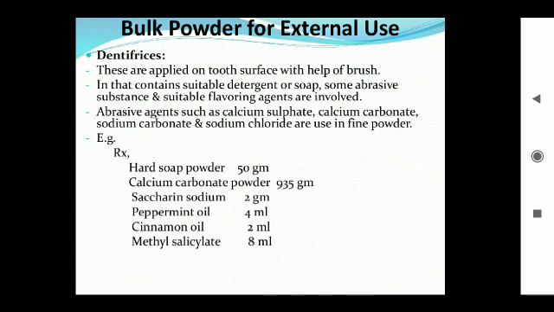Procedure: weigh the required ingredients separately and convert them into fine powder. Using ascending order, these compounds are mixed with each other. After the mixing process is completed, it can be packed in a suitable container.